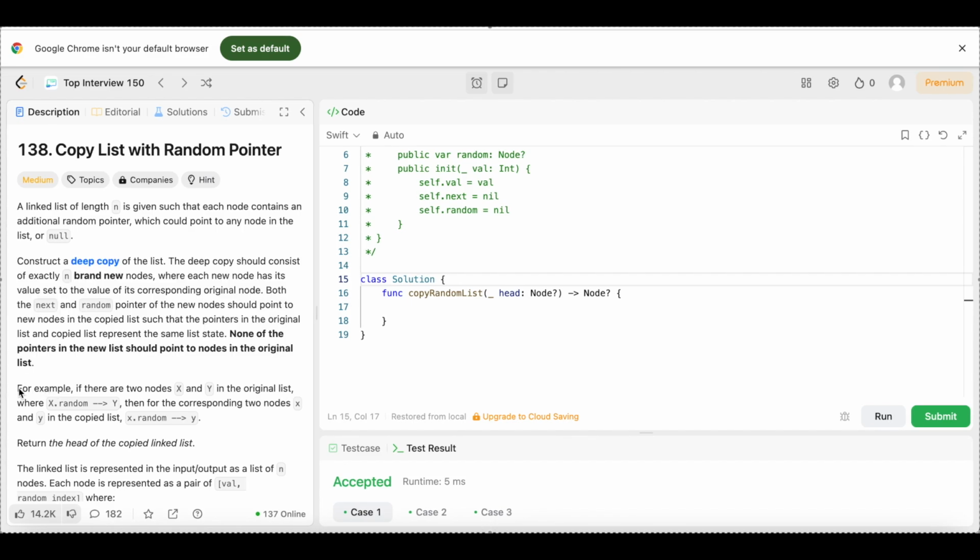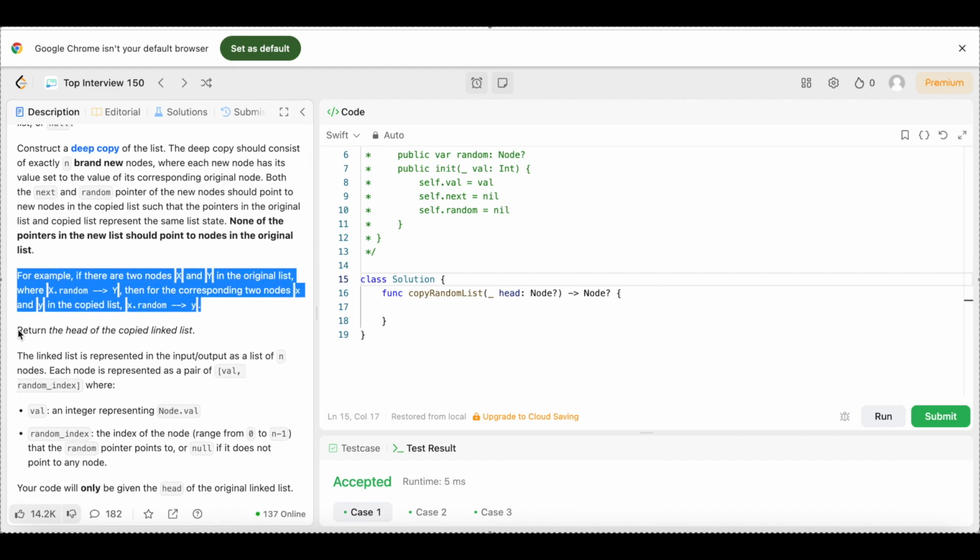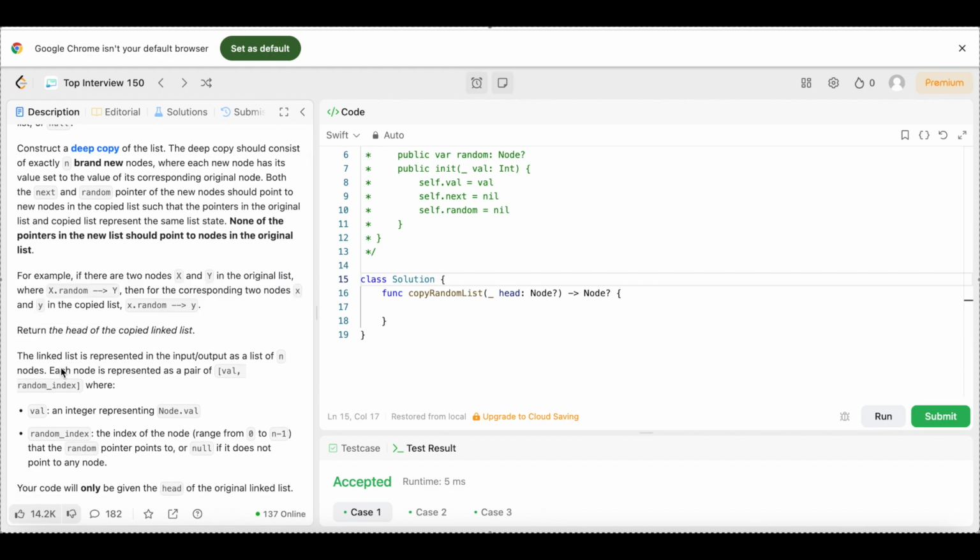For example, if there are two nodes X and Y in the original list where X.random points to Y, then the corresponding two nodes x and y in the copy list have x.random pointing to y. Return the head of the copied linked list. The linked list is represented in the input/output as a list of n nodes.